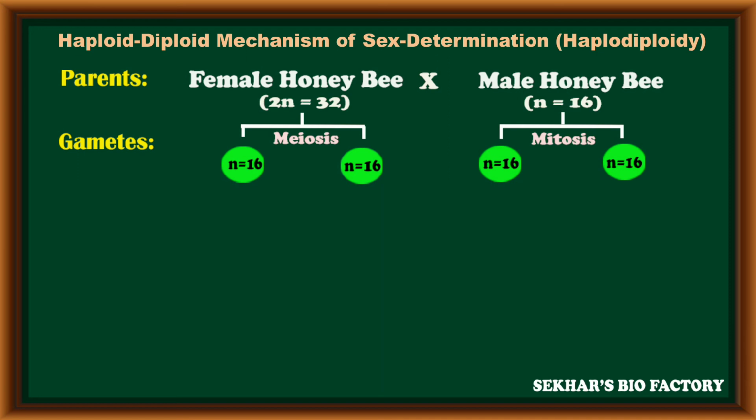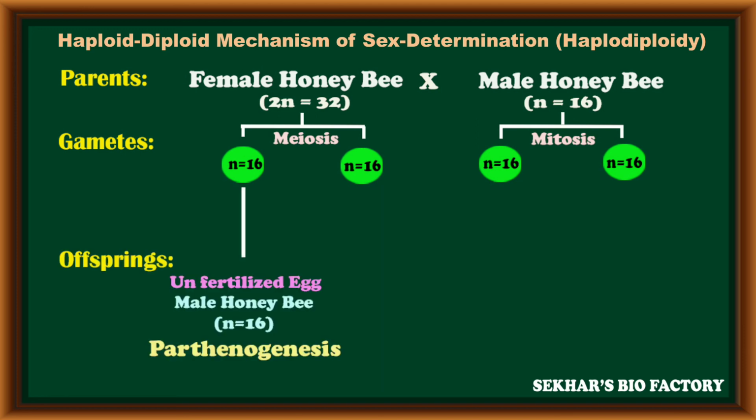These male honeybees can directly, with the help of mitosis division, produce haploid gametes. So the main difference here is that the female honeybee produces female gametes by meiosis, but the male honeybee produces male gametes by mitosis. During gamete formation, these haploid gametes are formed from male and female honeybees. These gametes undergo fusion.